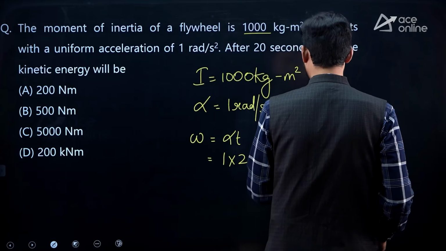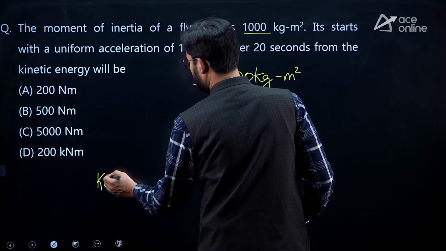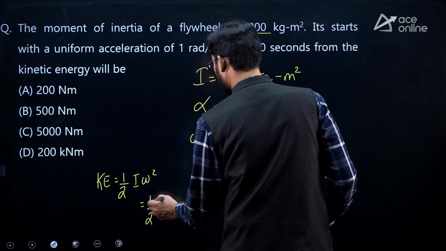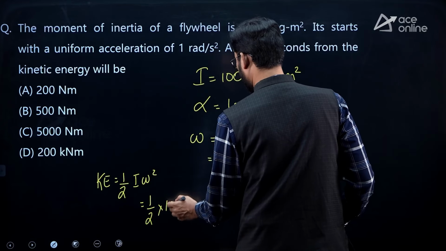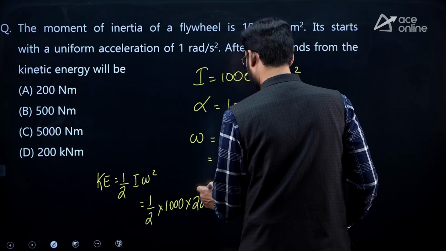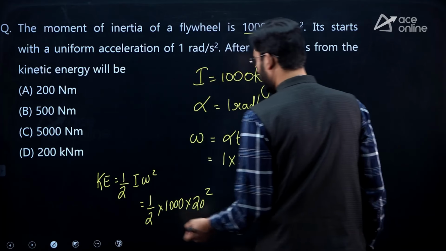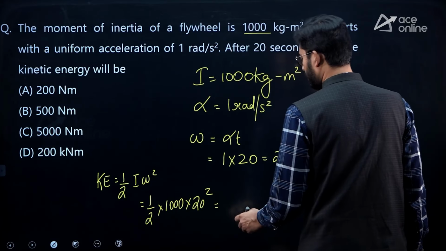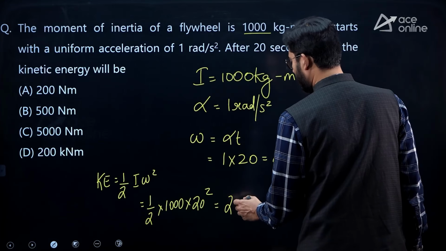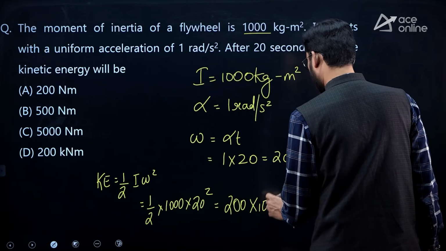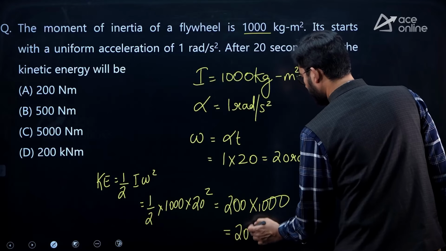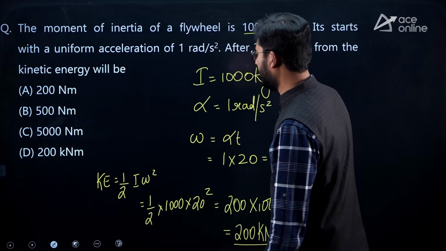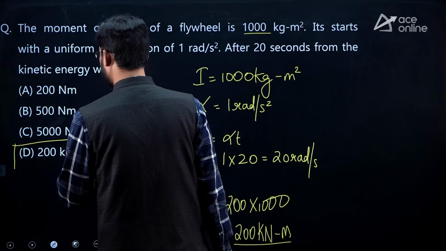Kinetic energy is given by KE is equal to 1 by 2 times I omega square. So this is 1 by 2 into I is 1000 into 20 square. 20 square is 400, 400 by 2 is 200, 200 into 1000, which is 200 kilonewton meter of energy possessed by the flywheel. That is option D is the answer.